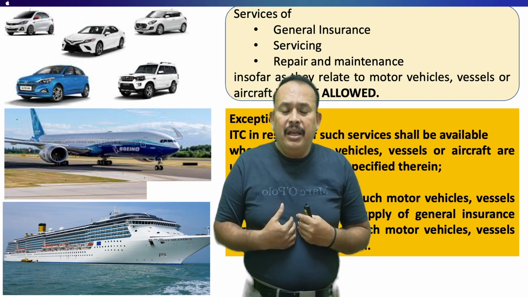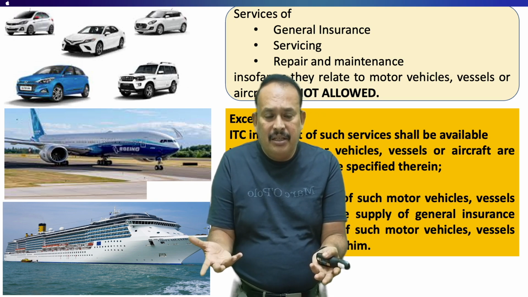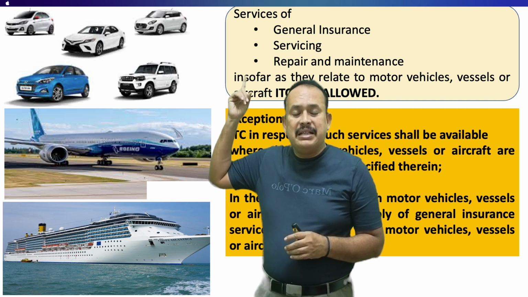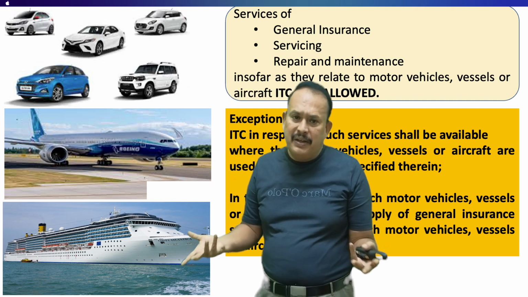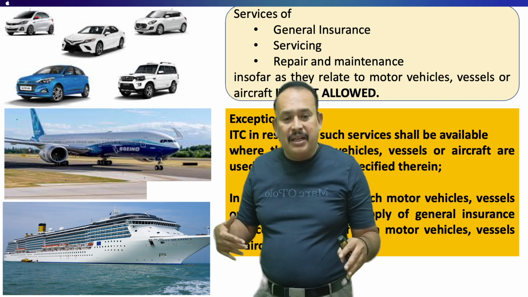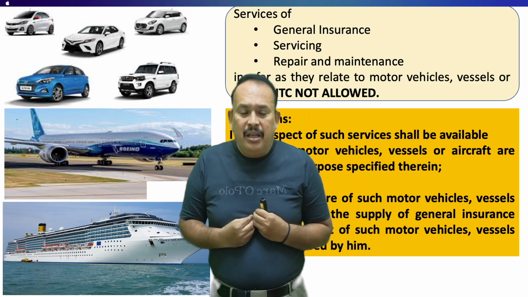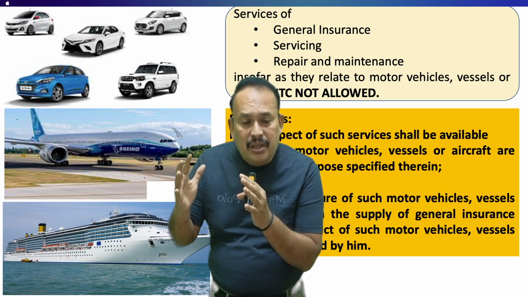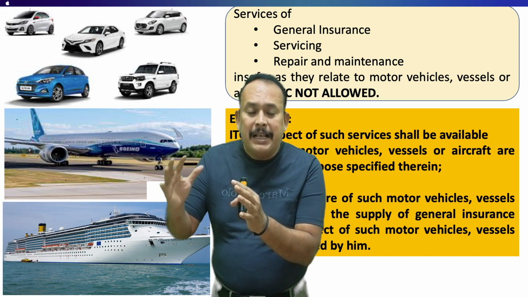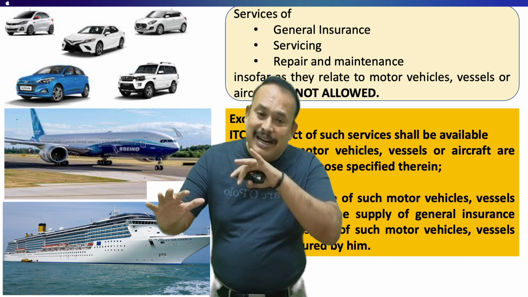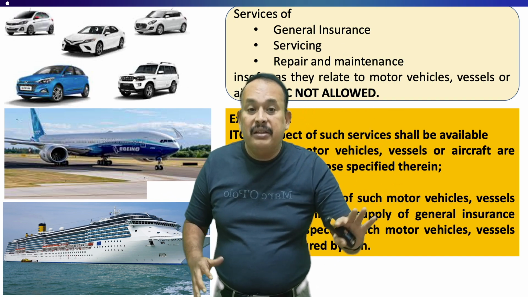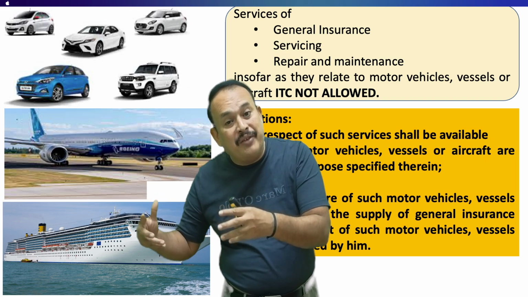For me it is stock in trade. If so, I incurred general insurance, servicing, repairs, maintenance, ITC is well allowed. Further, if one general insurance company gives coverage of vehicle insurance and undergoes reinsurance with another insurance company, then the first general insurance company is eligible to avail ITC.